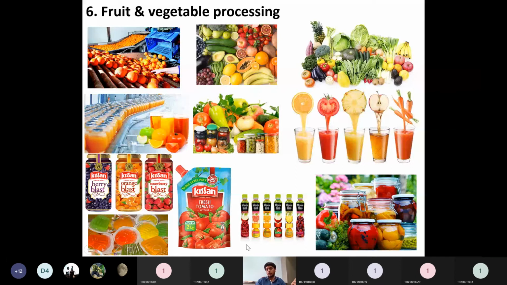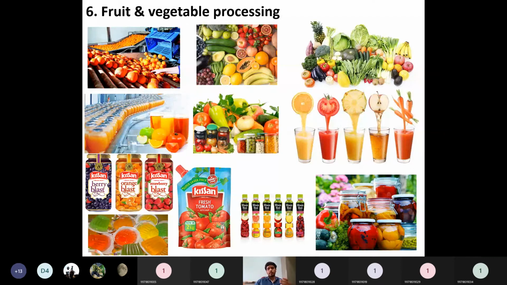Like Milkmaid, pulpy orange juices, Tropicana juices. These are nothing new for everybody. For example, if you refer to pickling techniques, our mothers and parents used to prepare pickles by pickling the mangoes in the summer season. The mangoes will be cut down and prepared as a pickle that will be stored for the whole year.